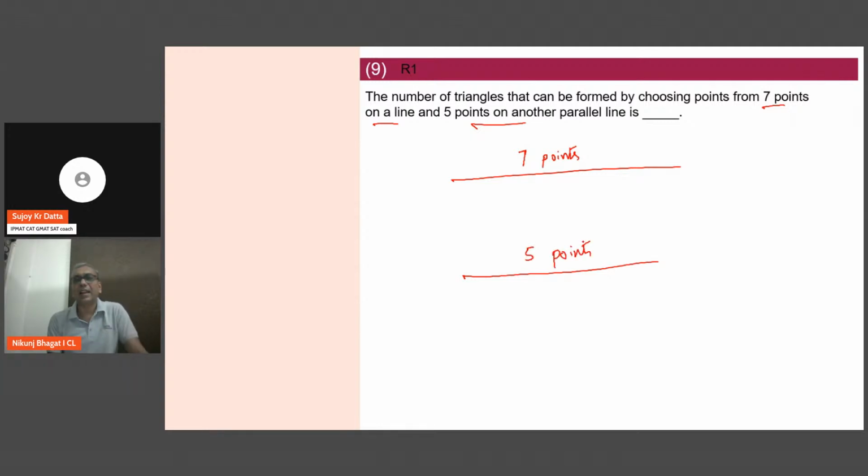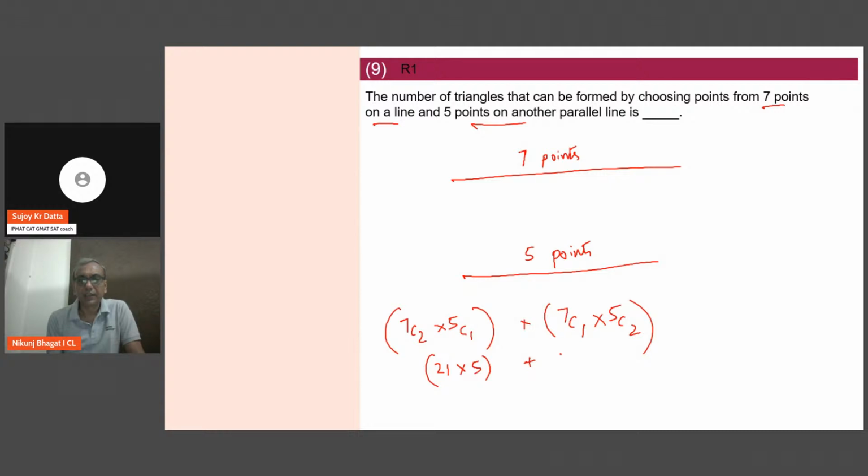Obviously for a triangle I need 3 points. So I can take 2 points from the first line and 1 point from the second line, or 1 point from the first line and 2 points from the second line. 7C2 is 21 into 5, that's 105, and 7C1 is 7 into 5C2, that's 10, so 70. 105 plus 70, the answer therefore will become 175.